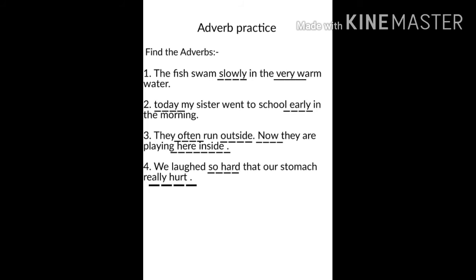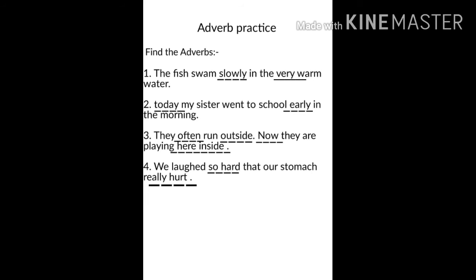Now, what about the word early? Which word in the sentence does early describe? Early also describes the verb went. When did my sister go to school? Early in the morning. Next sentence, they often run outside.